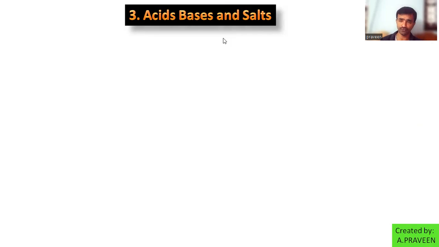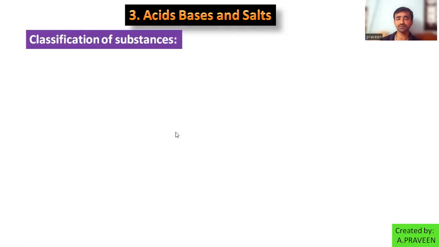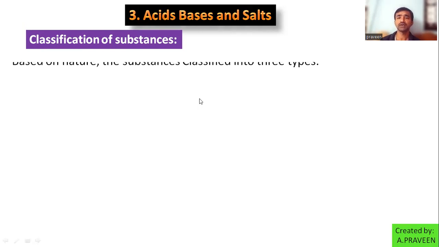For example, in your food, you express the taste as sour, salty, spicy, sweet, bitter. So different tastes we are enjoying. According to the taste, you are able to classify the substances. So mainly the classification of substances is in 3 categories based on the property, taste of the substance.